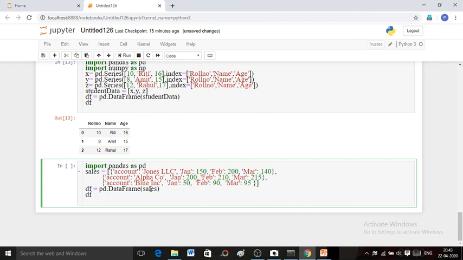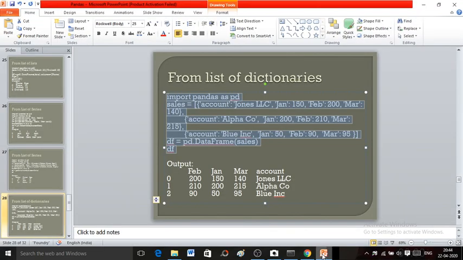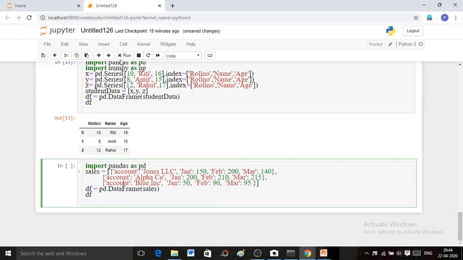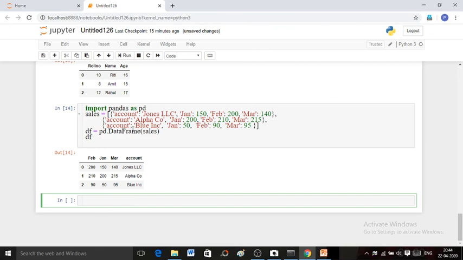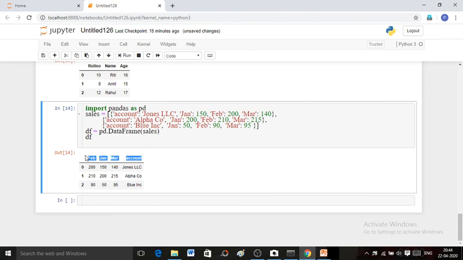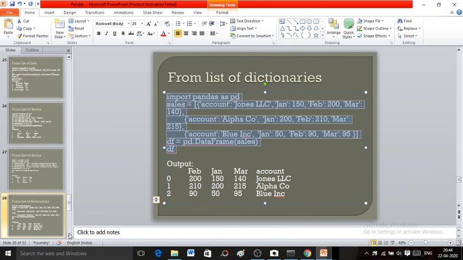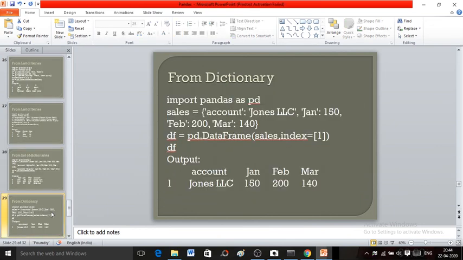When you create your data frame from this list of dictionaries, keys will become the columns of your data frame. Run this code and see the result. Here keys have become the columns of the data frame. So this is all about creating a data frame from a list.